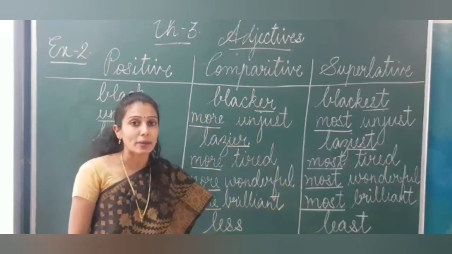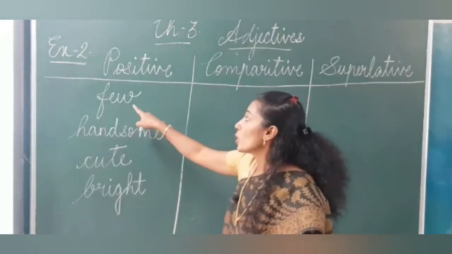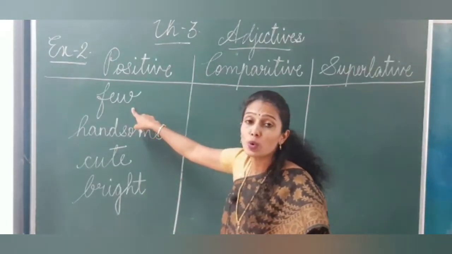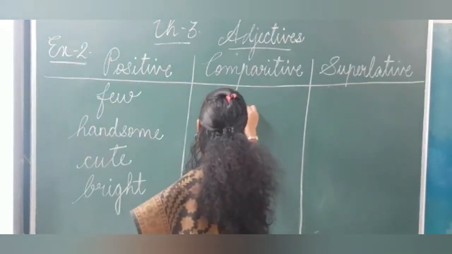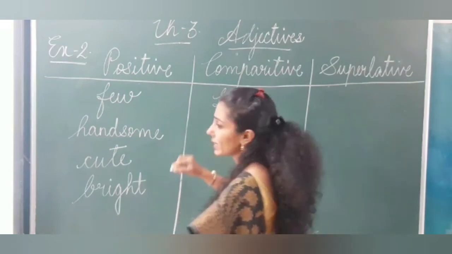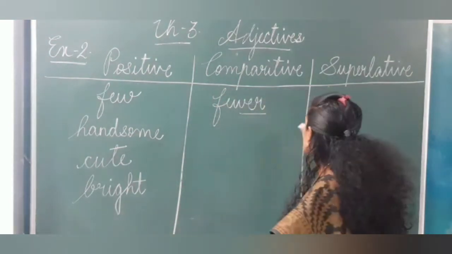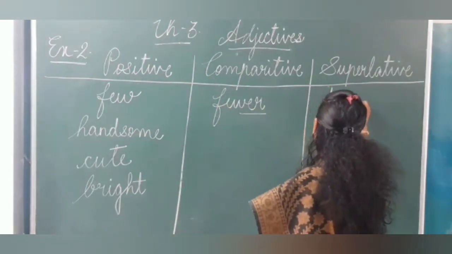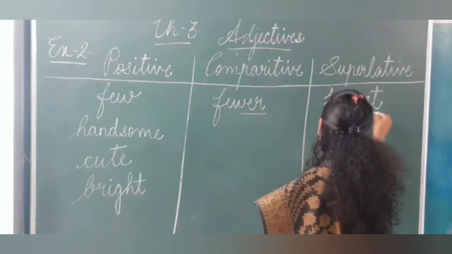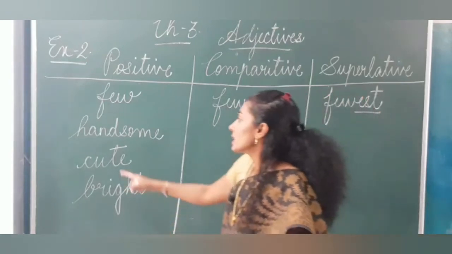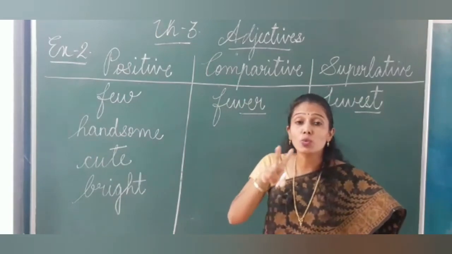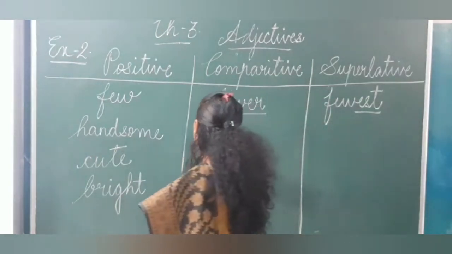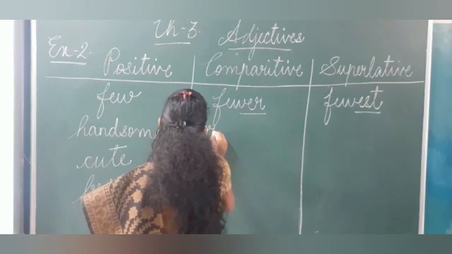Okay, the next one. The next positive adjective is few. What will be the comparative form? Fewer: I am adding er to the adjective. The superlative will be fewest: I am adding est. Next adjective is handsome, two syllables. So what would I add for the comparative?